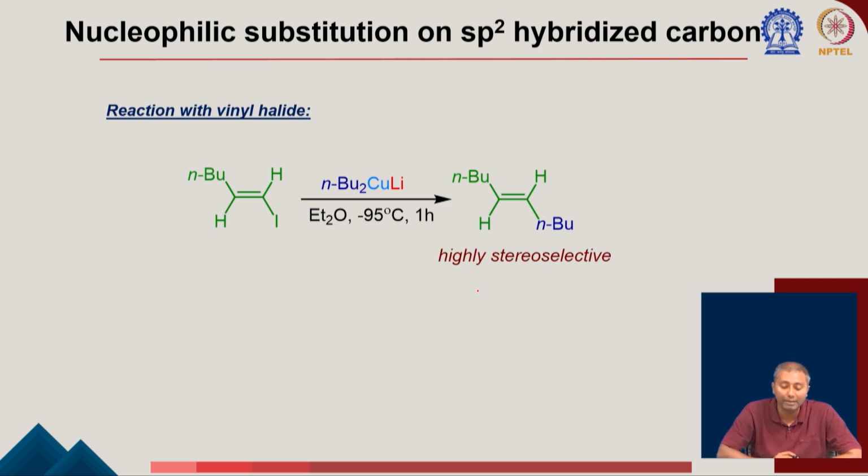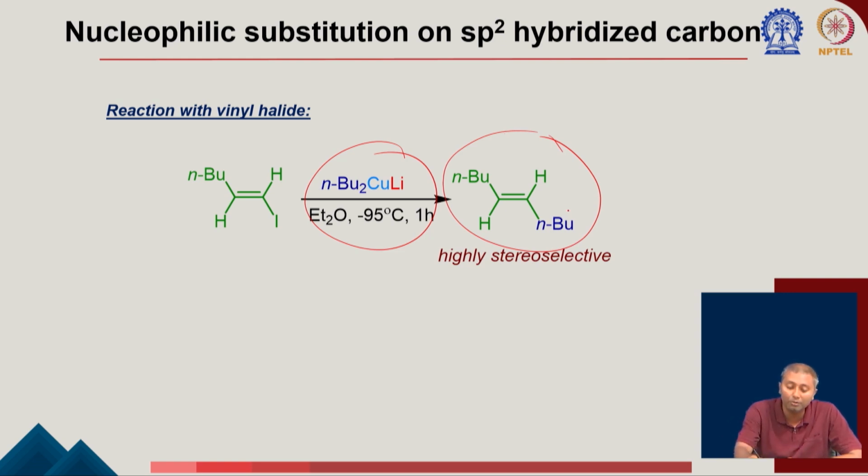Then the vinyl halide can also react with this corresponding cuprate. So, there is sp2 hybridized, but still the reaction is happening with the copper. Again you can see that it can go through this type of oxidative addition and reductive elimination to introduce this N-butyl group with high stereoselectivity.